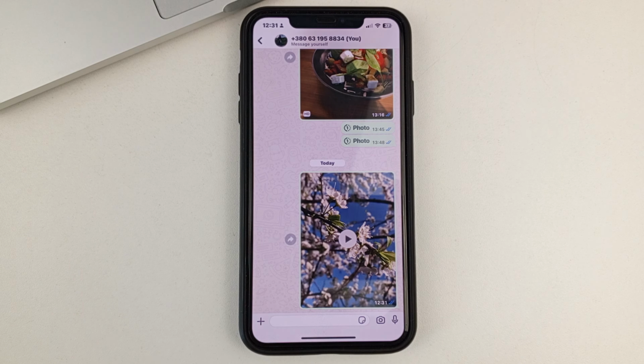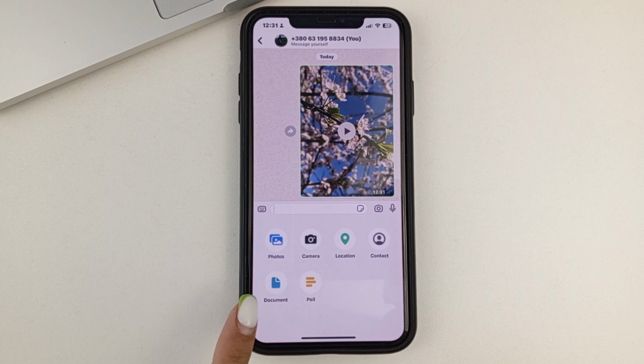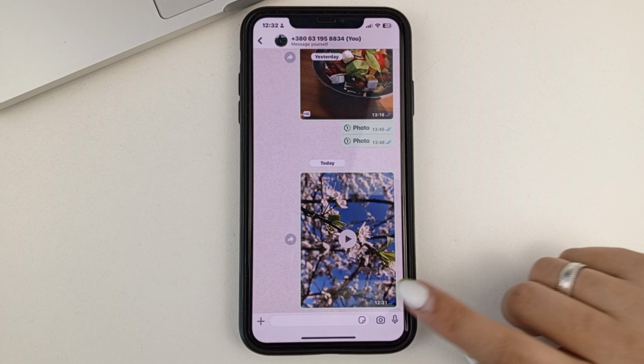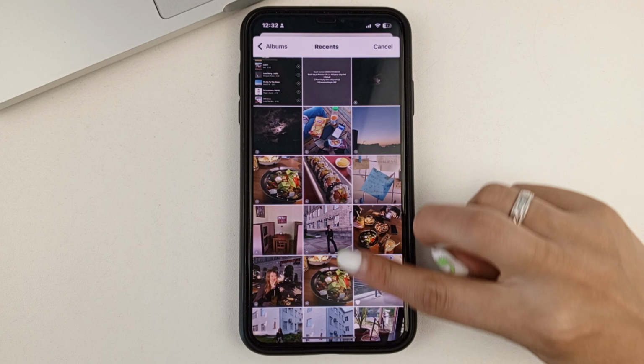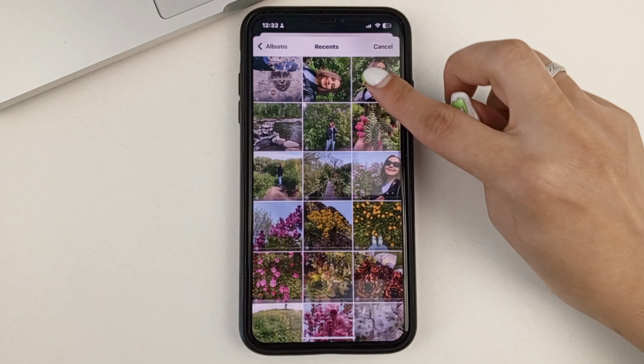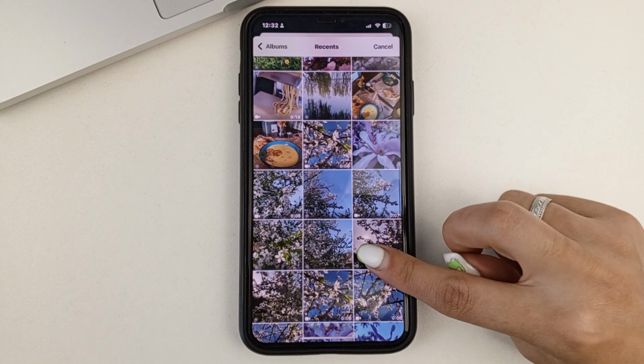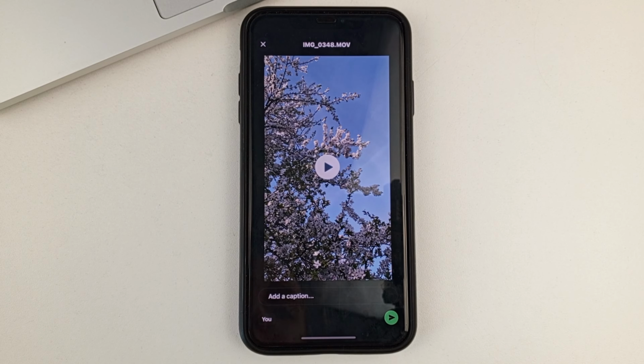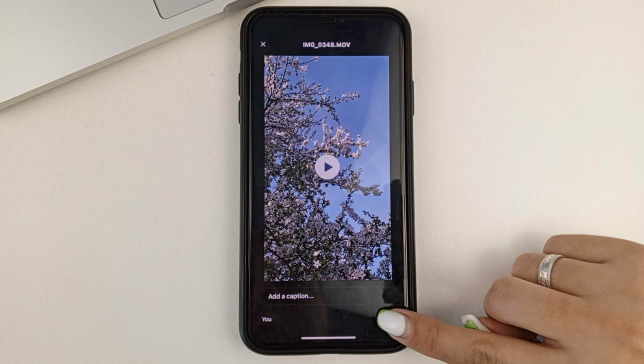In order not to lose quality, especially if it's a long, big video, then you need to change the sending a little bit. To do this, also click on the plus sign, and then select Documents, Photos or Videos. And here select the video you want to send in the gallery. Then click Send.